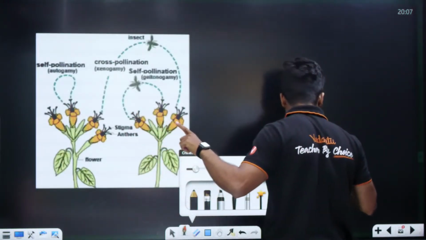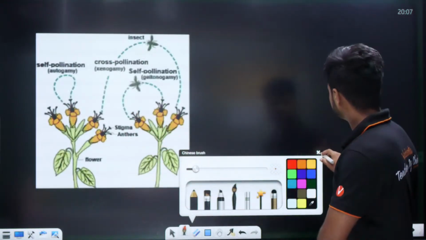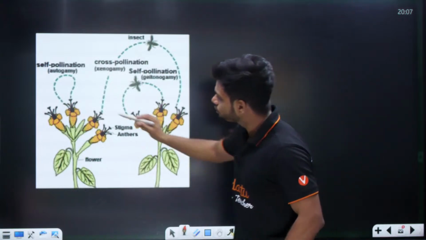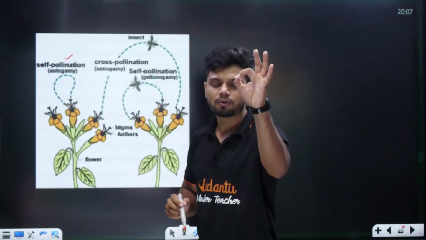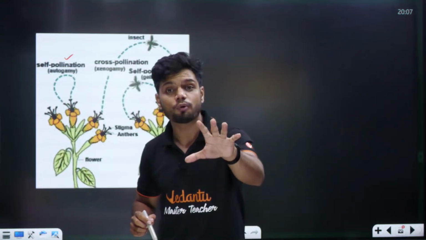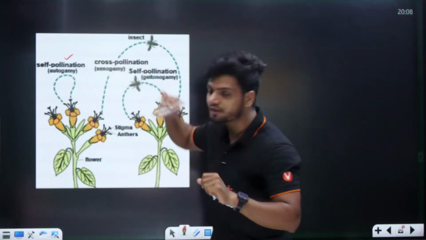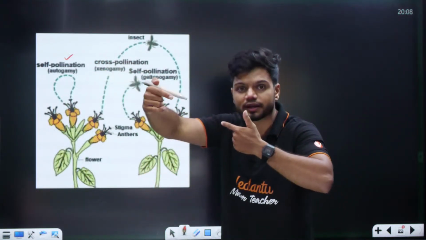All of you notice here, see here. Here we have a diagram. What is autogamy? Autogamy means self-pollination. What is the meaning of self-pollination?